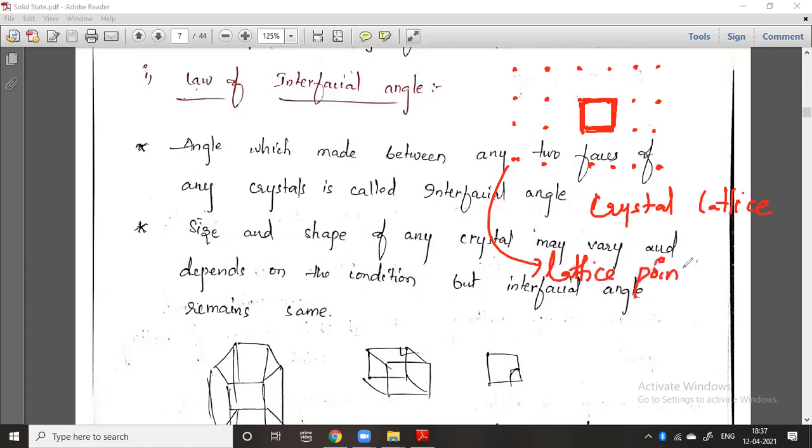You should remember what the crystal lattice is, what a lattice point is, and what a unit cell is.